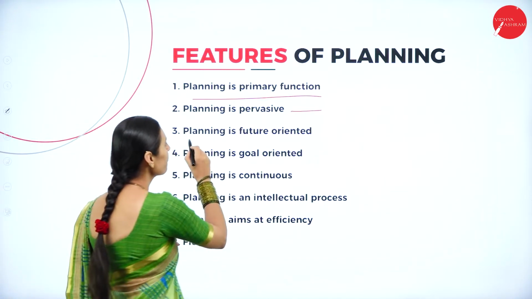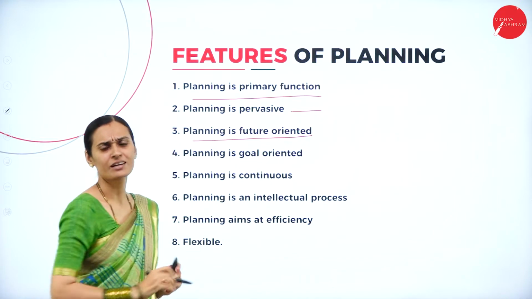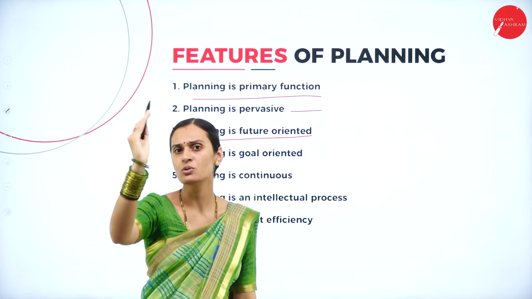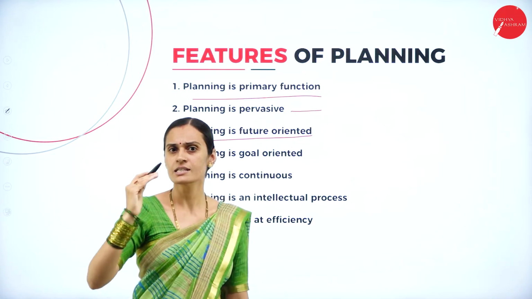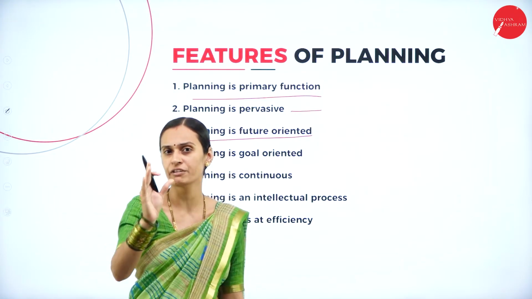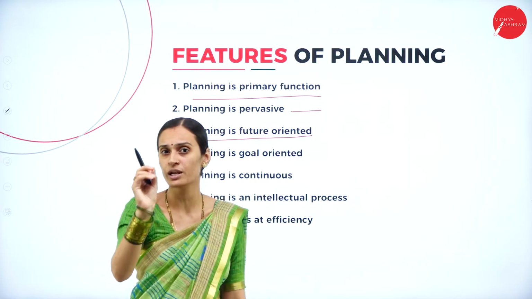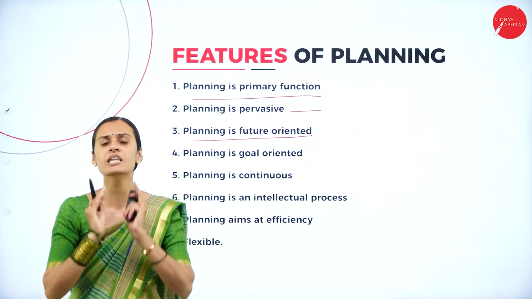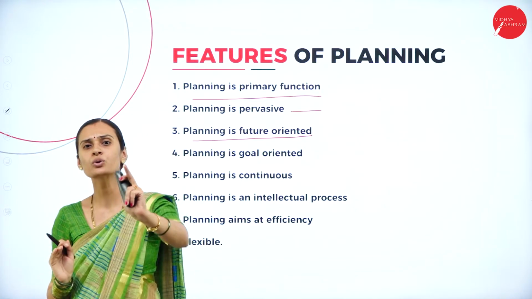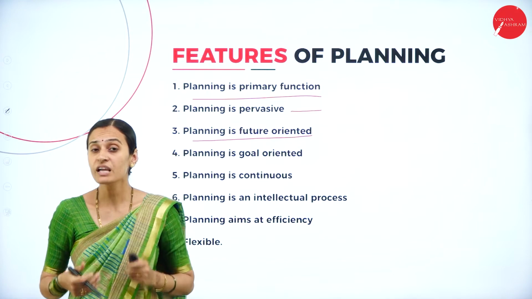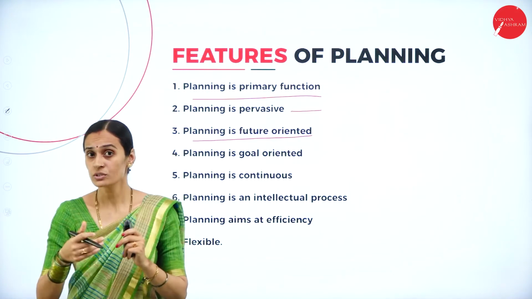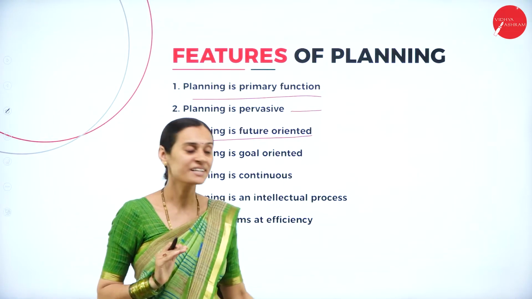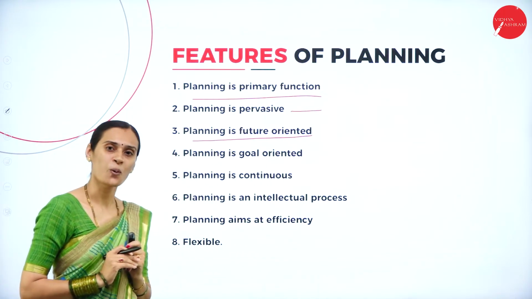And the next one, planning is future oriented. Yes, it is nothing but future courses of action. Always think about the next level, in the sense of how to reach the goal with efficient utilization of resources. Always planning is nothing but thinking about the future: how to do it, where we are and where we should reach. That distance requires a certain plan to reach the goal. That is considered as future oriented.